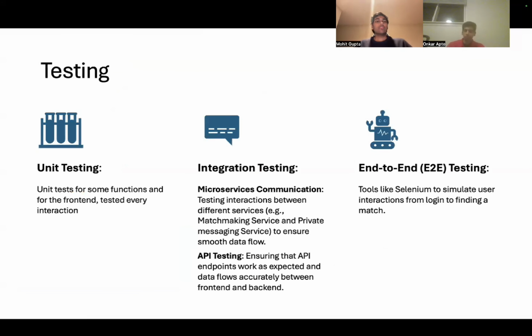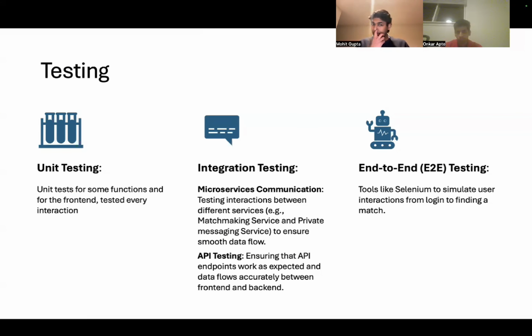All right. As for the testing, we have done 3 sorts of testing. I'll start with unit tests first. Unit tests have been used for various views that we have in the Django backend. Some of the views, such as the matchmaking view, use a cosine similarity algorithm. To test that, we have made some functions for it. Similarly for login, sign up, and various other microservices, we have functions for them.